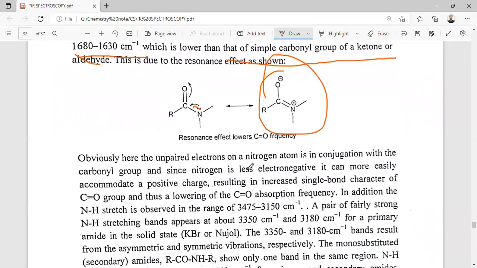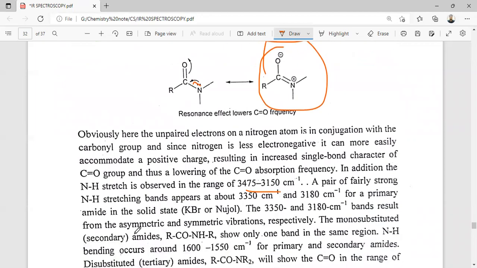So obviously here the lone pair of electrons on the nitrogen atom is in conjugation with the carbonyl group. Since nitrogen is less electronegative, it can more easily accommodate a positive charge, resulting in increased single bond character of the C=O group and thus lowering the C=O absorption frequency. In addition, the NH stretch is often in the range of 3500 to 3100. A pair of fairly strong NH stretching bands appears for primary amides.